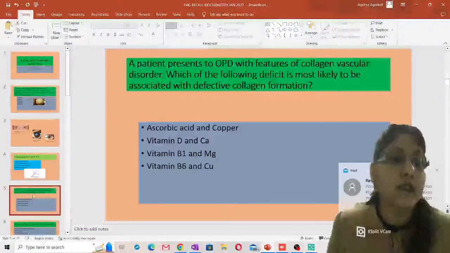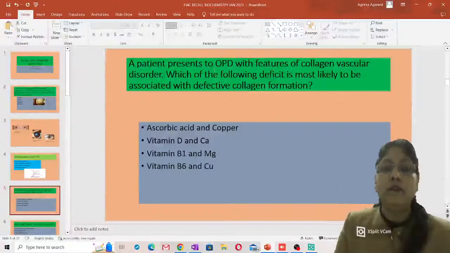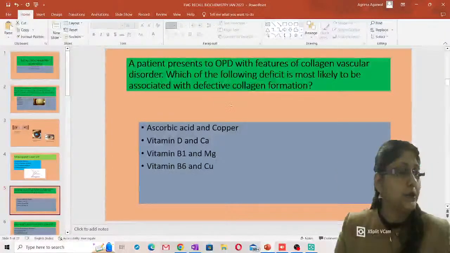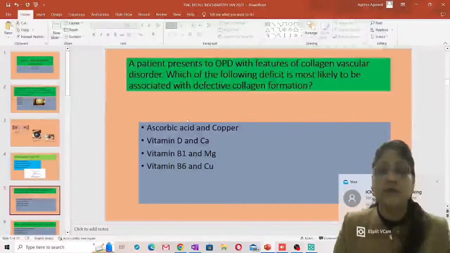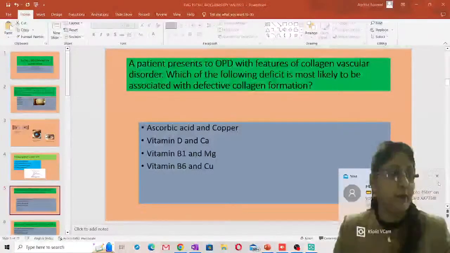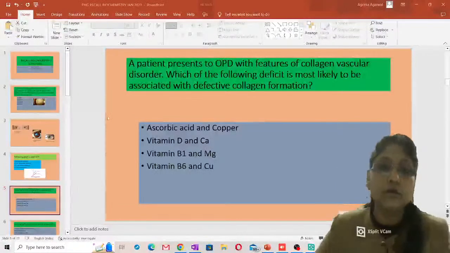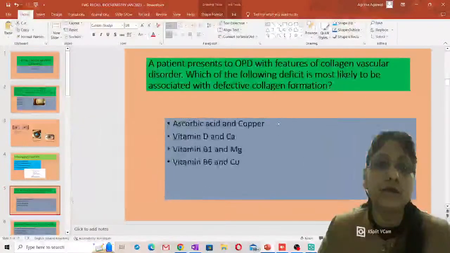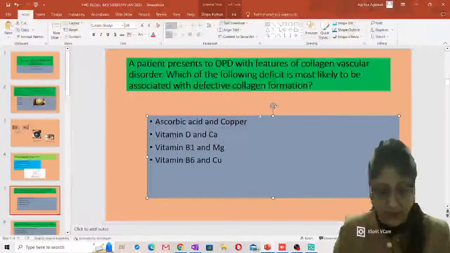Right. So now coming to the next question, which is talking to you regarding a patient who is presenting to the OPD with the features of collagen vascular disorder. Which of the following deficit is most likely to be associated with defective collagen formation? So regarding this, you must know that what all trace elements are required for collagen formation, adequate collagen formation. So answer for this question is going to be ascorbic acid and copper, because ascorbic acid and copper, they are important for collagen formation, adequate collagen formation.